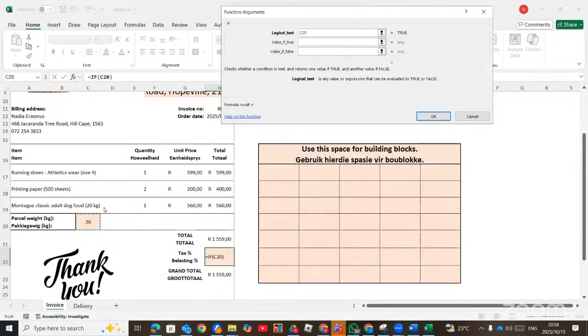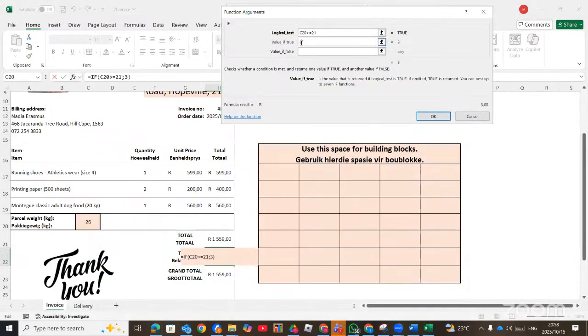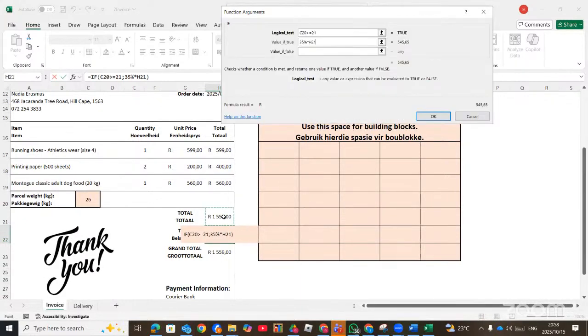If the value here is greater or equals to 21, then the value if true should be 35% of the total, which will be 35% times, whenever you see of, meaning times the total. Here is the total amount.